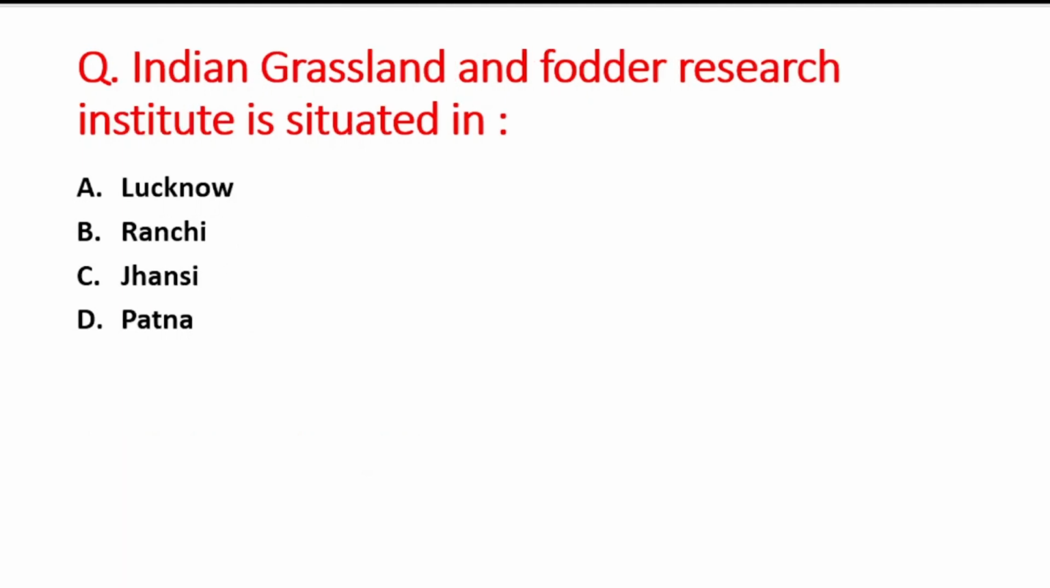Next question is Indian Grassland and Fodder Research Institute is situated in A option is Lucknow, B is Ranchi, C option is Jhansi, and D option is Patna. So right answer is option C, that is Jhansi in Uttar Pradesh.